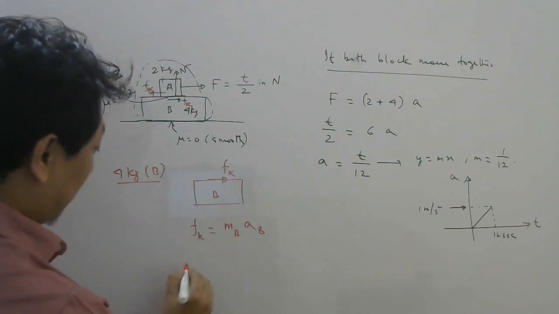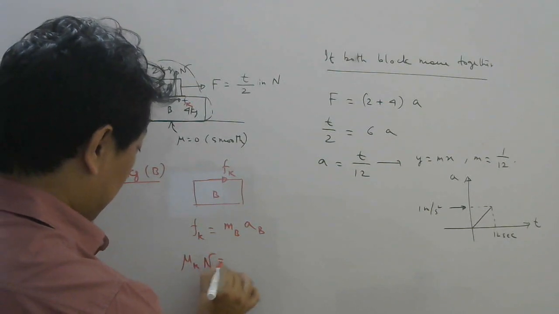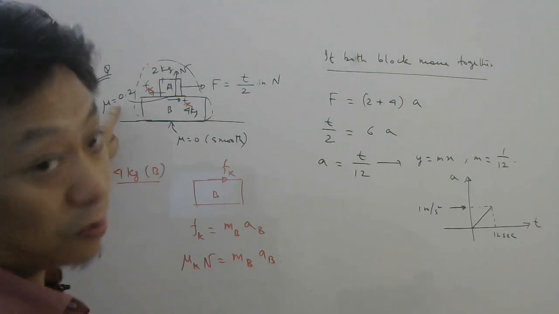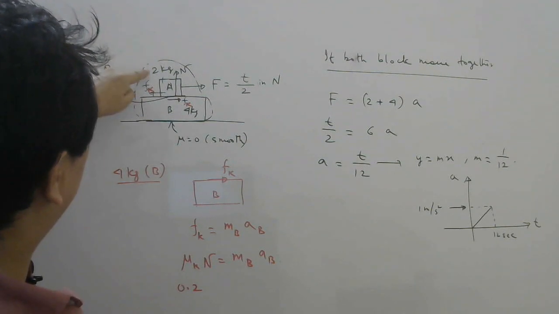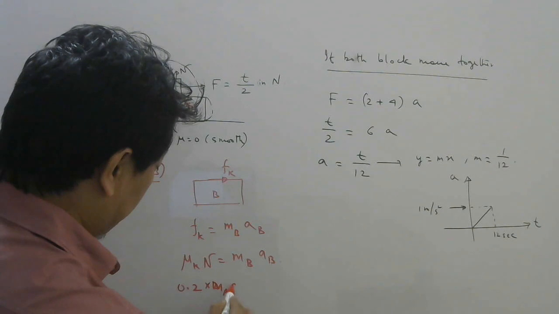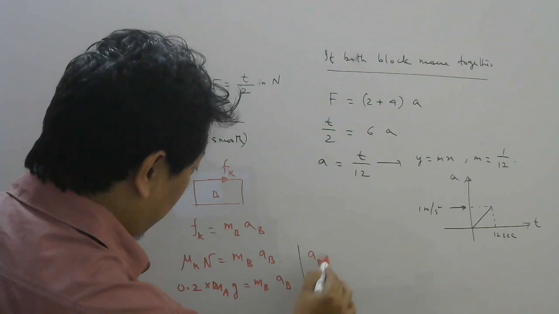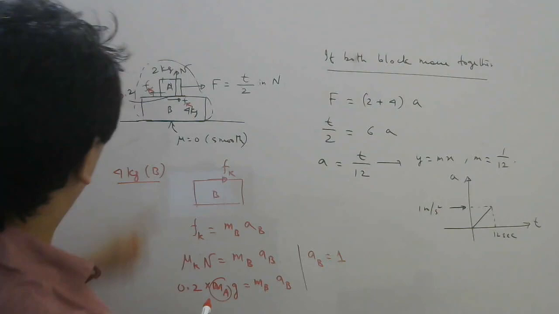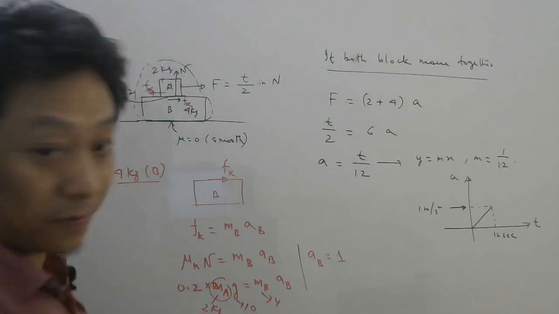So what is the kinetic friction? Kinetic friction is constant, mu K into L. Now mu K and mu S here we will assume same only, 0.2. And N here has to balance mg of this A block, which is 2 kg block. So MA into G. This calculation we did before also, right? So AB will come 1, right? Because same calculation before only we did. So this is 2 kg, this is 10, this is 4.